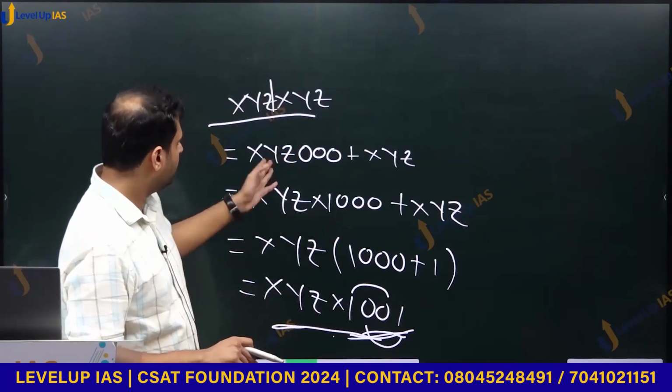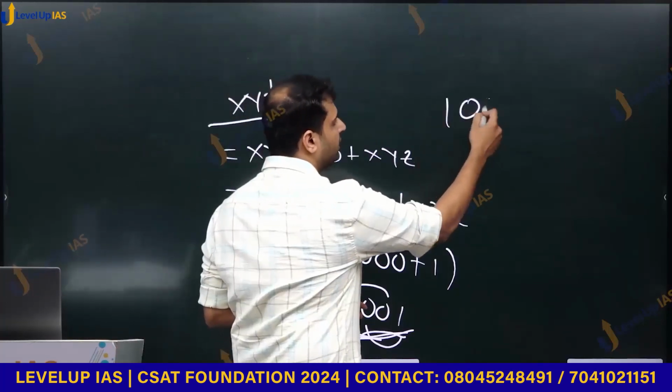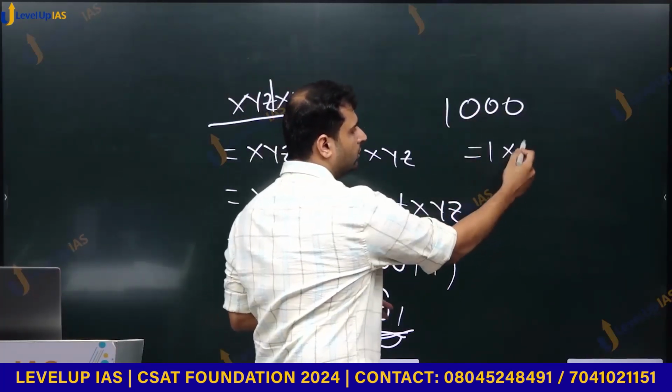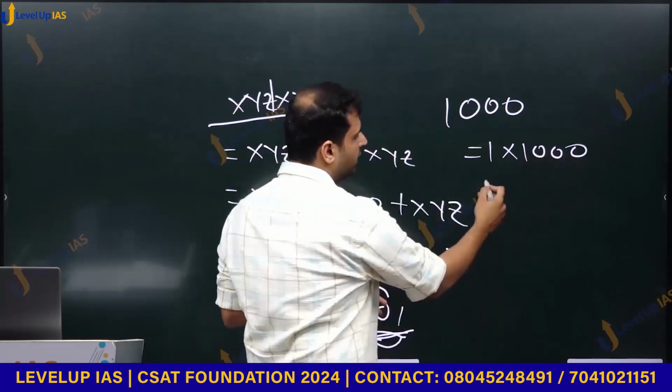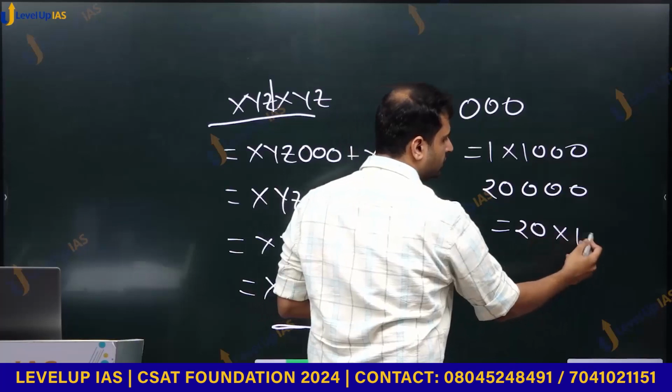Here, xyz 000 is nothing but xyz into 1000. So what is 1000? 1 into 1000. What is 20,000? 20 into 1000.